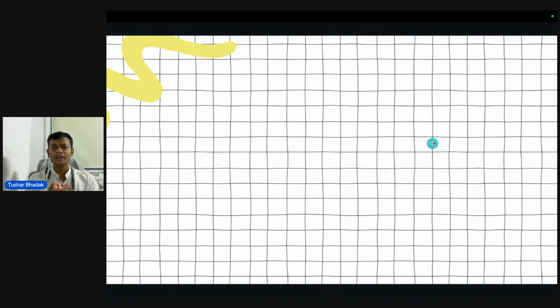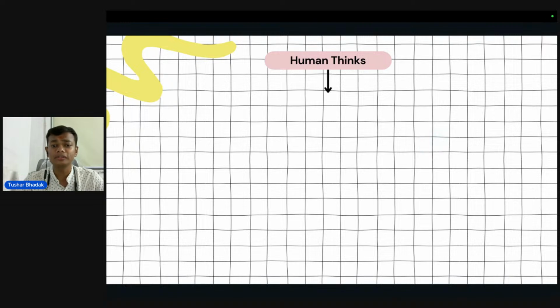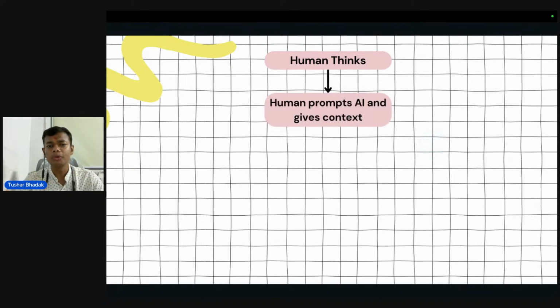Okay, now let us see what the traditional way was that prompt engineers worked. First of all, the human thinks, I want to do this XYZ kind of work. And based on that thinking, the human prompts an AI and gives the context.